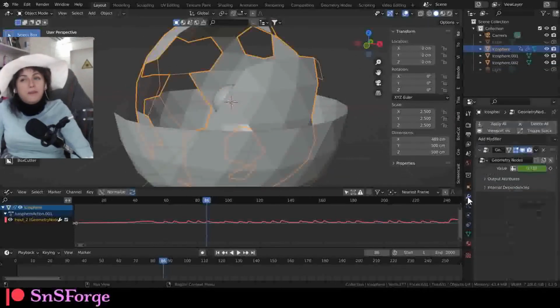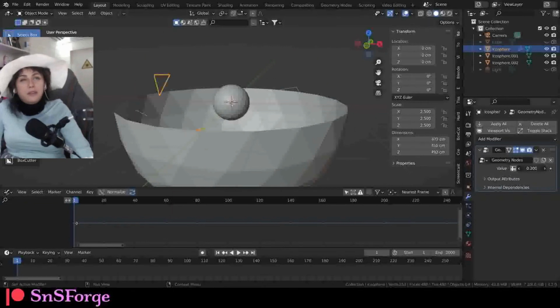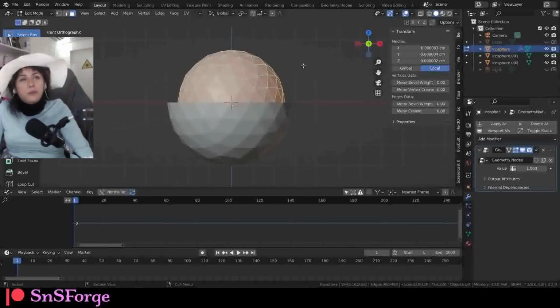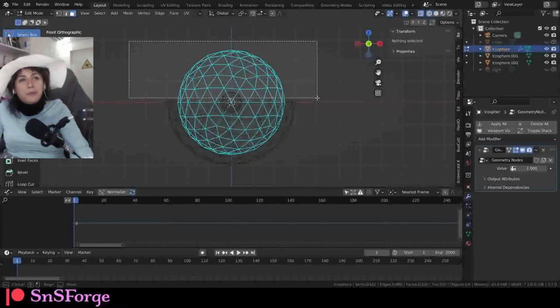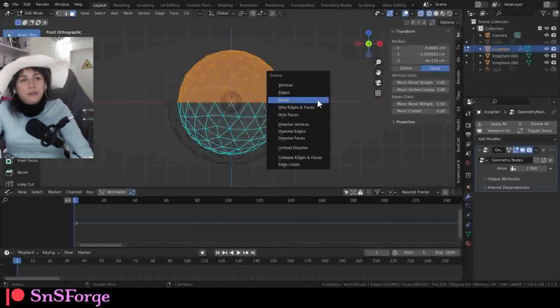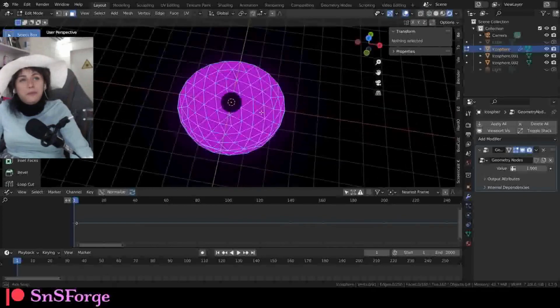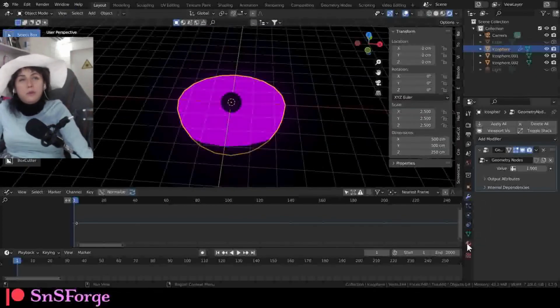Then we will need to have this one. We're going to the modifier. I'm gonna remove this one for now, because we kinda need to delete the half part of it also. So edit mode, go to side view, go to wireframe mode, select the upper part, delete it, delete the face, there you go. Go back to render view, exit edit mode.